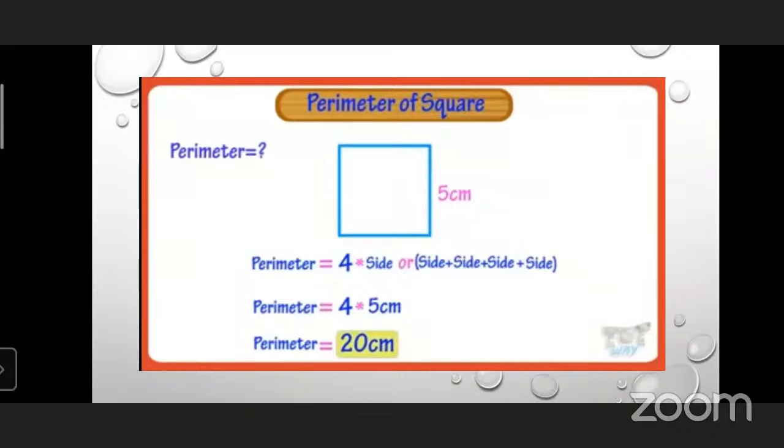So you will put the same formula here: 4 into side. The side is given, that is 5 centimeter. So perimeter is equal to 4 into 5. 4 fives are 20. Answer is 20 centimeter. That's great. Perimeter is equal to 20 centimeter, so 20 centimeter is the answer for this closed plane figure, that is square.